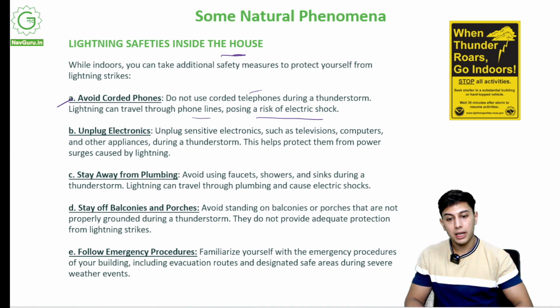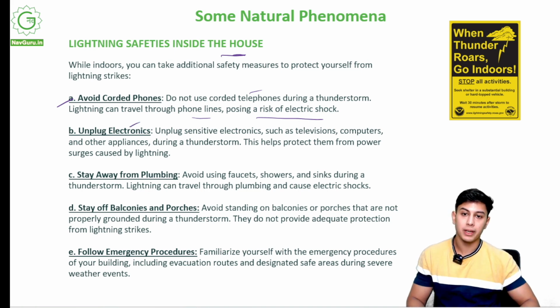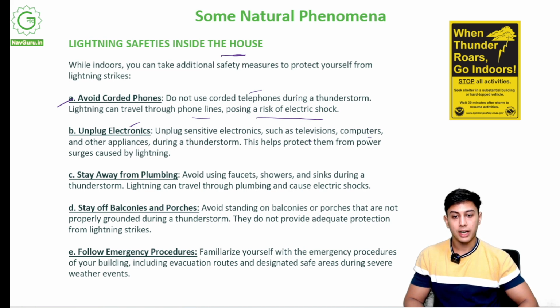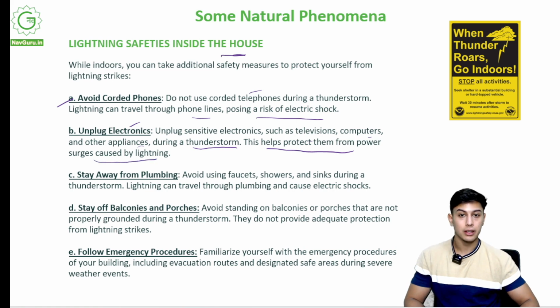Unplug electronics. Do not let anything be plugged in to charge or use any electrical appliances. Unplug sensitive electronics such as televisions, computers and other appliances during a thunderstorm. This helps protect them from power surges caused by lightning. So suddenly there is a sudden lightning and it might harm your devices as well.